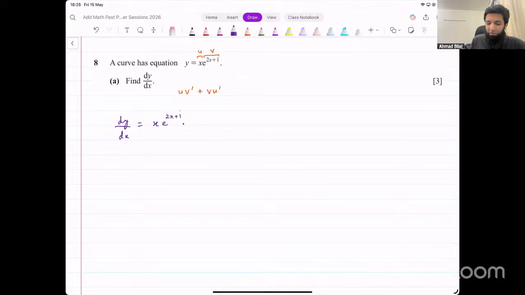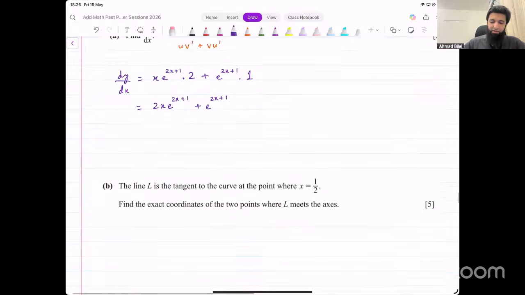You just have to multiply by the derivative of 2x plus 1 as well, which is 2, plus vu dash: e raised to power 2x plus 1 as it is, into the derivative of x, which is just 1. That's dy over dx. You can simplify this a little: 2x e raised to power 2x plus 1 plus e raised to power 2x plus 1. And that's your final answer. That's the first part that you had to do. Okay, let's look at the next one now.